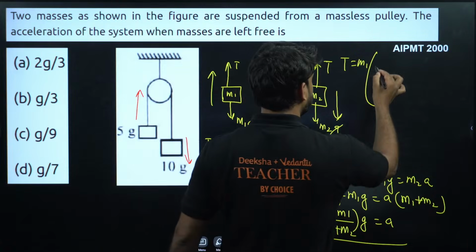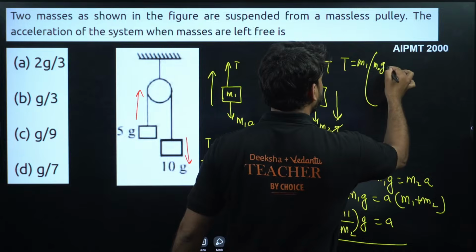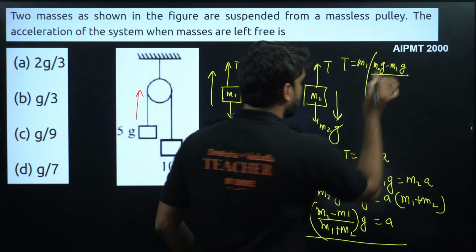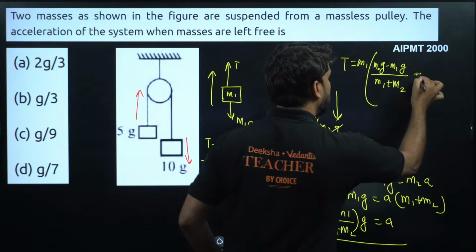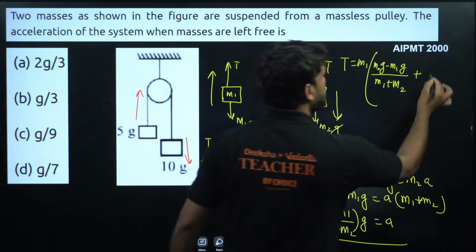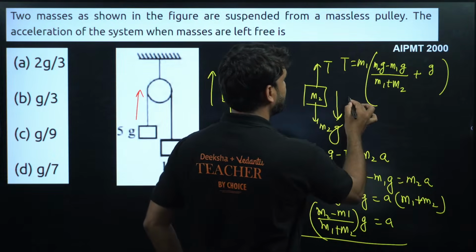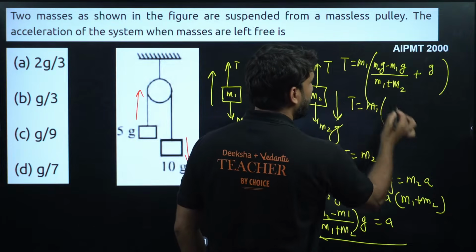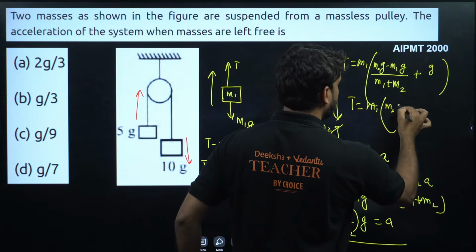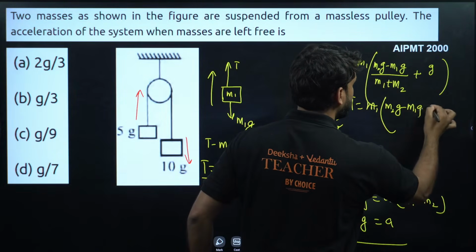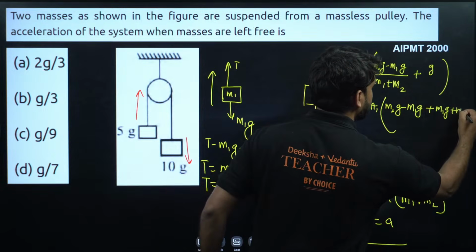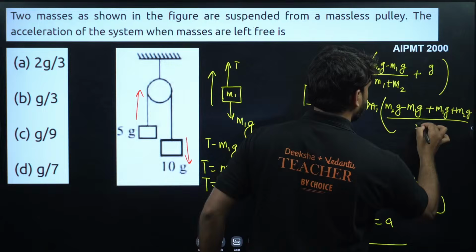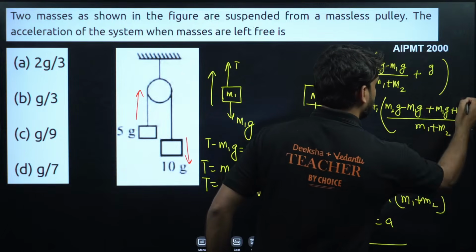So we can put here m2g minus m1g divided by m1 plus m2, plus one more g is there, right? So T will be equal to m1. Can we take LCM? So this will become m2g minus m1g plus m1g plus m2g, divided by m1 plus m2.